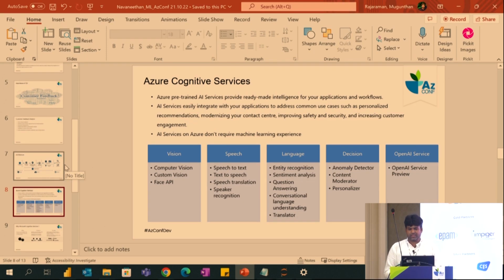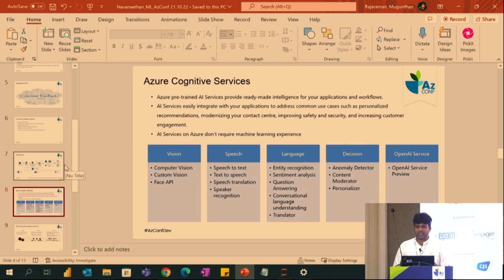Currently they have five different services. Vision is completely about image processing: computer vision, custom vision and face API. Whenever you are logging in, it will ask you to confirm you are a human, showing some bridges or rivers and asking you to confirm.